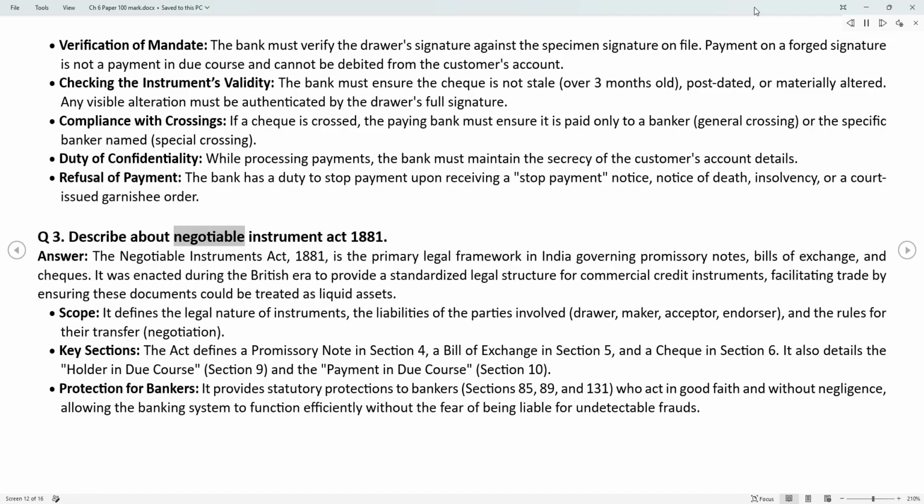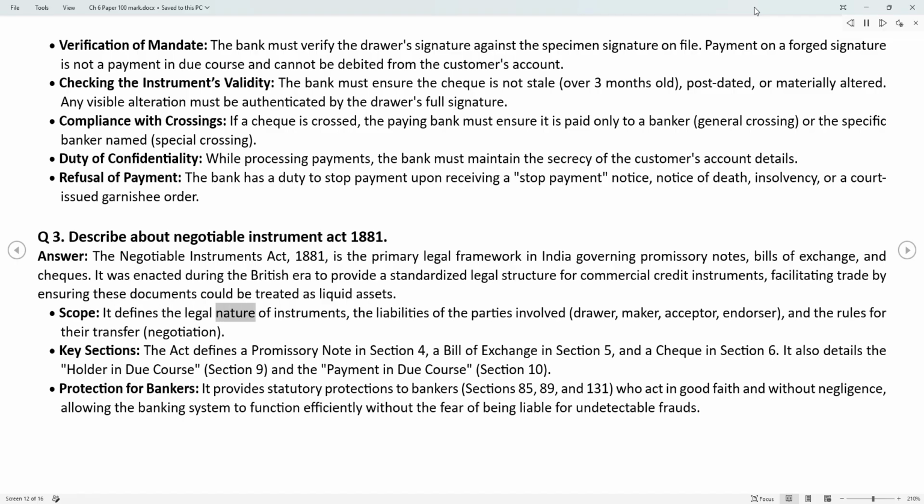Q3. Describe the Negotiable Instruments Act 1881. Answer. The Negotiable Instruments Act 1881 is the primary legal framework in India governing promissory notes, bills of exchange, and checks. It was enacted during the British era to provide a standardized legal structure for commercial credit instruments, facilitating trade by ensuring these documents could be treated as liquid assets.